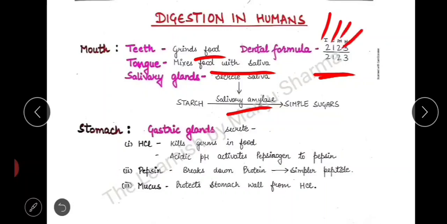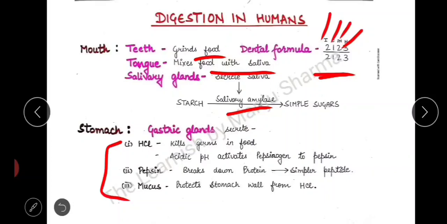Now the stomach has gastric glands which secrete three substances, which are HCl, pepsin, and mucus. HCl kills germs in food, and because it is acidic in nature, it helps in activating pepsinogen to pepsin.